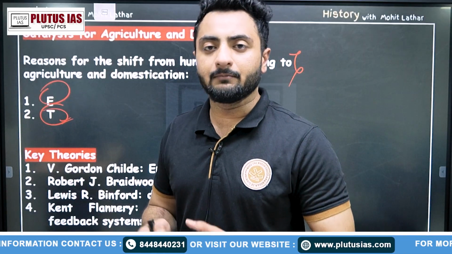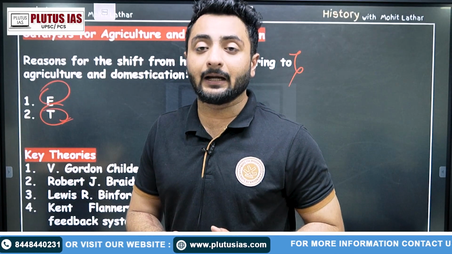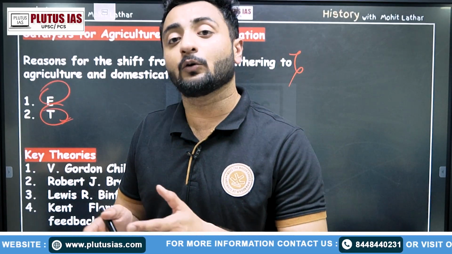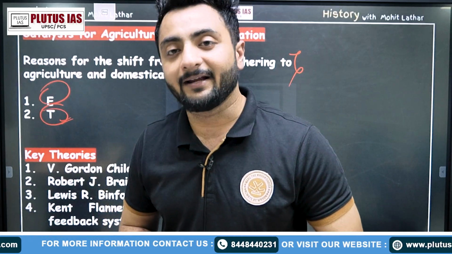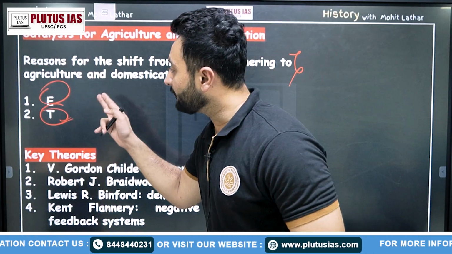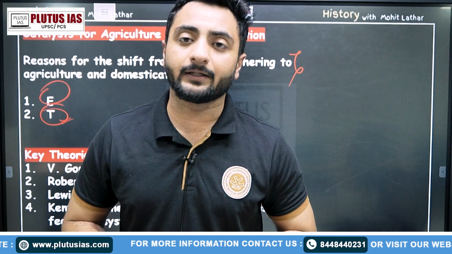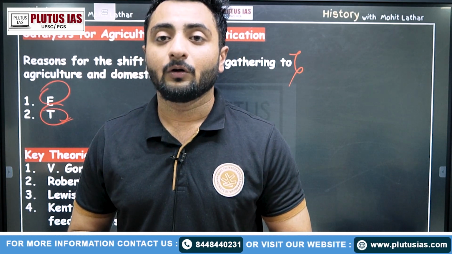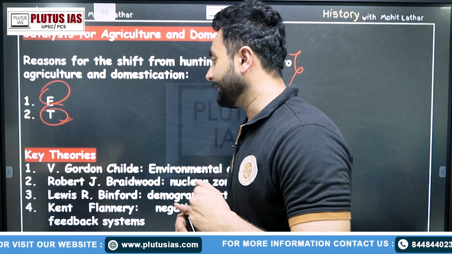As we saw in Mehrgarh, we find wheat and barley, and in Koldihwa in Uttar Pradesh, we find rice cultivation evidence. So environment and technology, both integrated, helped to grow different crops. Fine, I hope you get that.